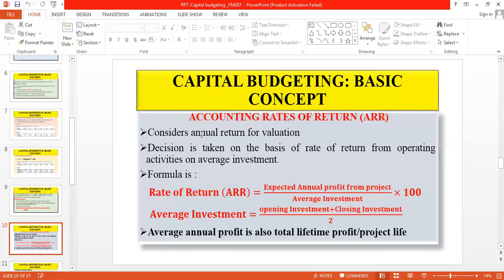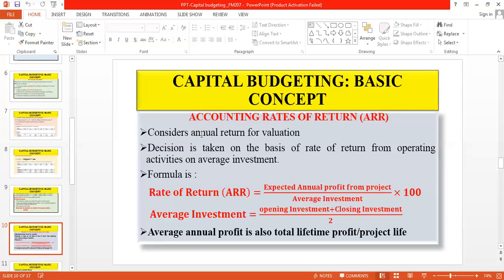Now, the question is, what is accounting rate of return? It is nothing but the percentage of annual profit from operation of the project on average money invested.